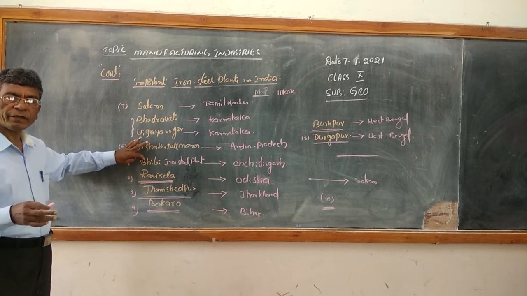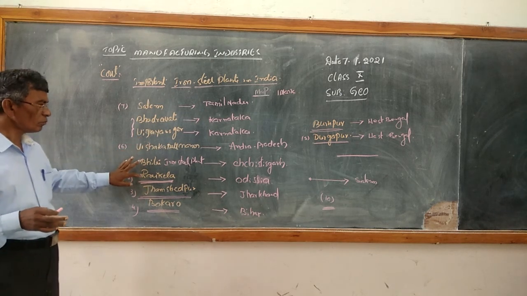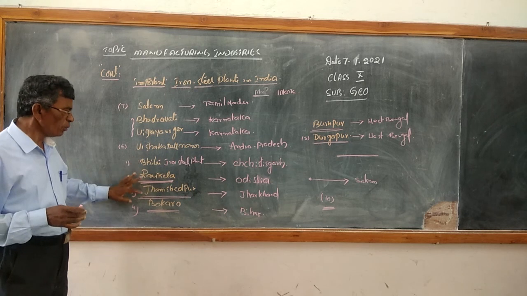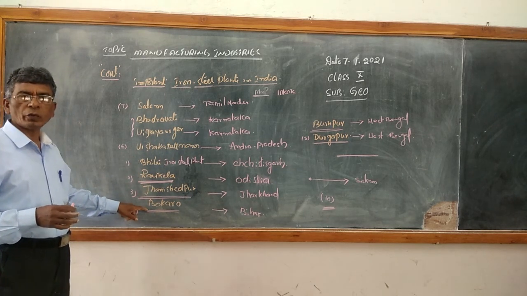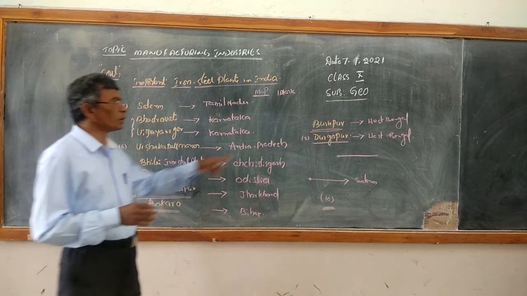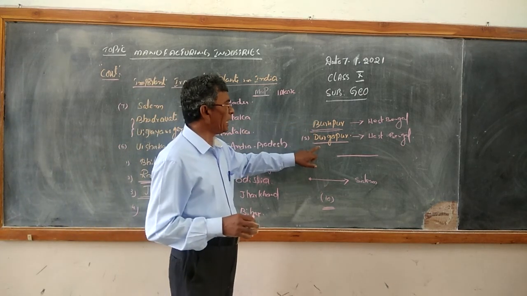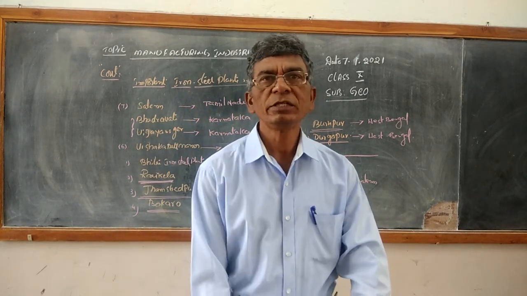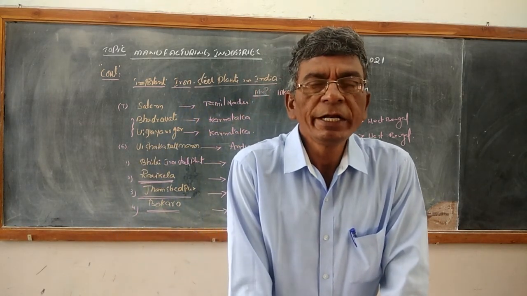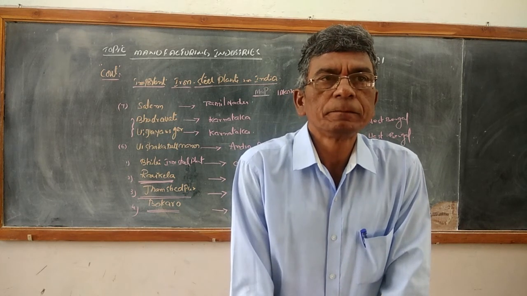Bhilai, Chhattisgarh. Rourkela, Odisha. Jamshedpur, Jharkhand. Bokaro, Bihar. Durgapur, West Bengal. Any doubt, please? If you still have any doubt, I will repeat once again.